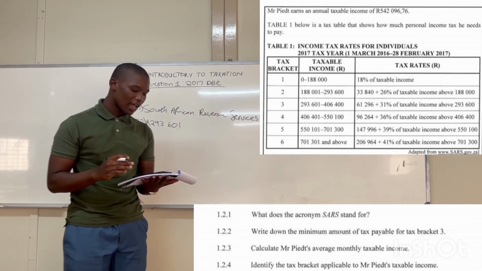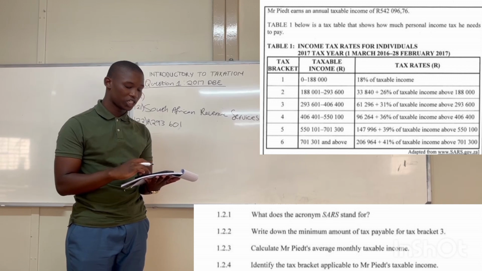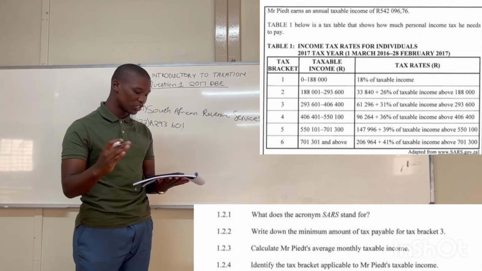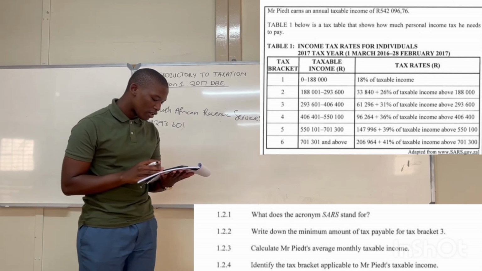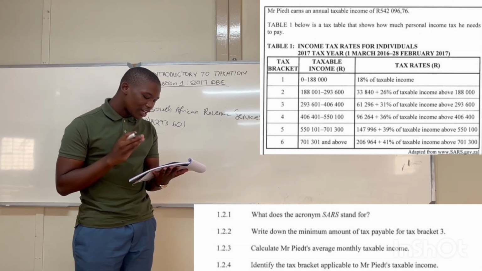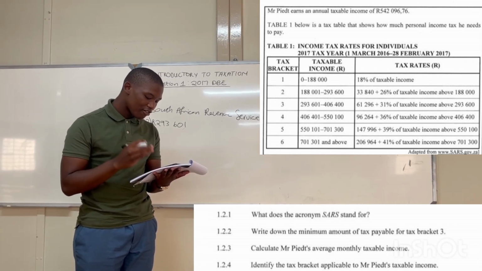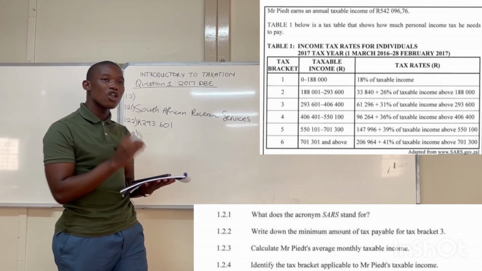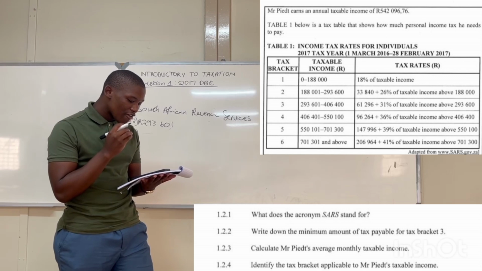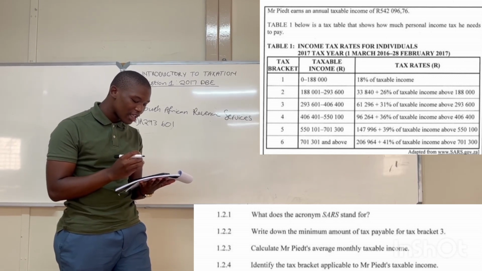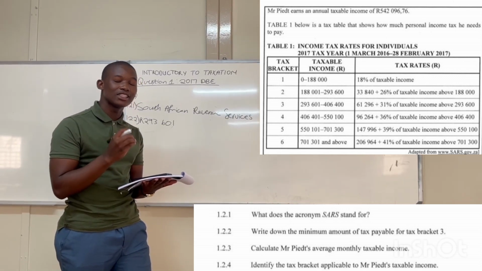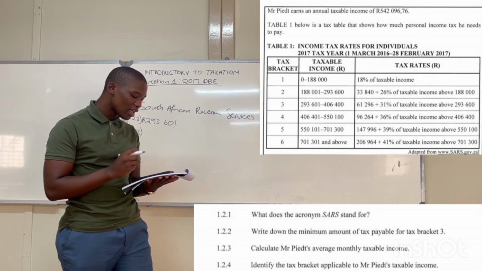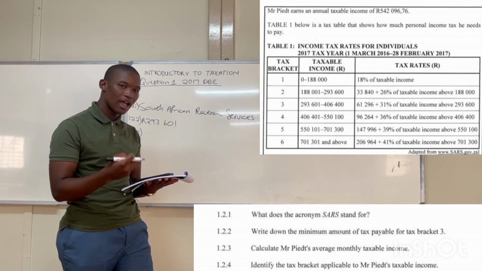And then 1.2.3. These are level 1 or low order questions, right? That's hence its introduction to taxation. We're just introducing you to taxation. So 1.2.3 says, calculate Mr. P's average monthly taxable income. So in the statement, we are told that the annual taxable income is 542,096.76 cents. That's the annual taxable income. So the question says, calculate the average monthly taxable income.